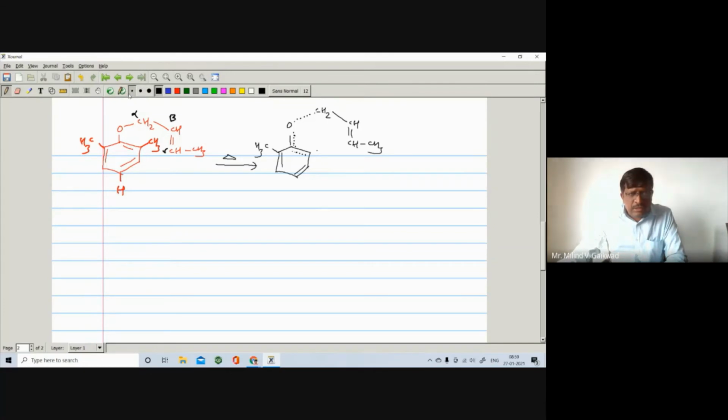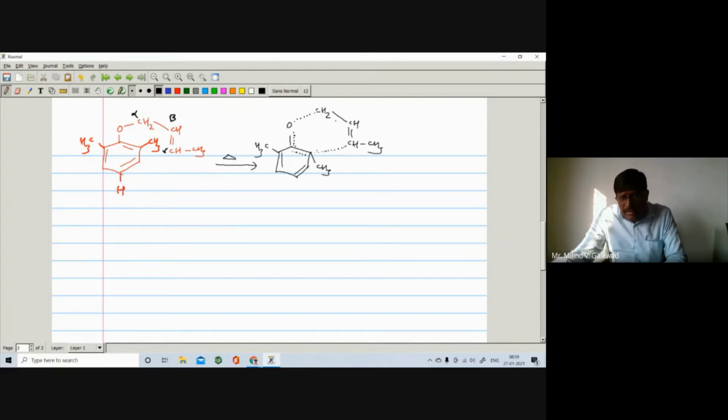This is your CH3, already present, and it forms a bond with this carbon. At the same time, the bond between this carbon and this carbon, here I have to label alpha carbon, here is a beta carbon, and here is a gamma carbon.